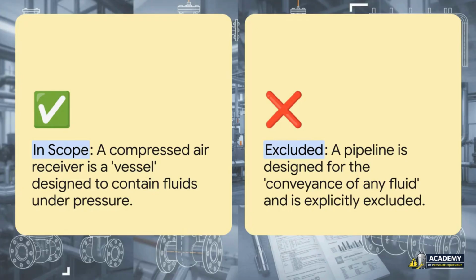This really helps to see the difference in the real world. Think about a standard compressed air receiver. It's a stationary vessel designed to hold pressure. That's in scope. But the pipeline that feeds it, that's a system for conveyance, and it's typically excluded.